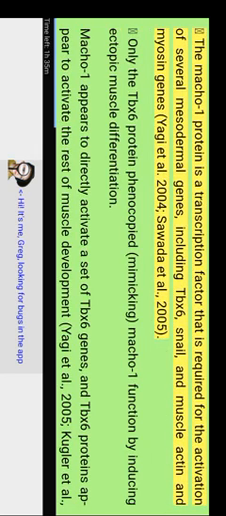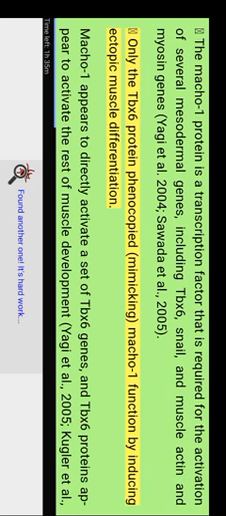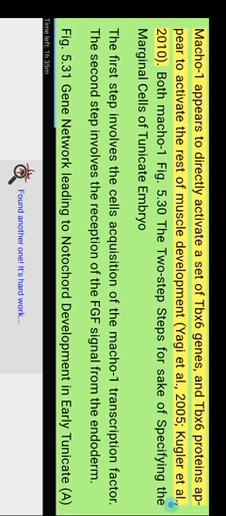The macho-1 protein is a transcription factor that is required for the activation of several mesodermal genes, including TBX6, snail, and muscle actin and myosin genes. Yagi et al. 2004, Sawada et al. 2005. Only the TBX6 protein has a phenotype mimicking macho-1 function by inducing ectopic muscle differentiation. Macho-1 appears to directly activate a set of TBX6 genes, and TBX6 proteins appear to activate the rest of muscle development. Yagi et al. 2005, Kugler et al.